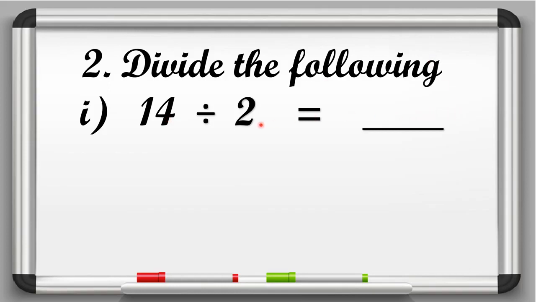Okay बेटा 2 की टेबल में नंबर 7 पे आता है हमारा 14. So 7 is the quotient or answer we can say.